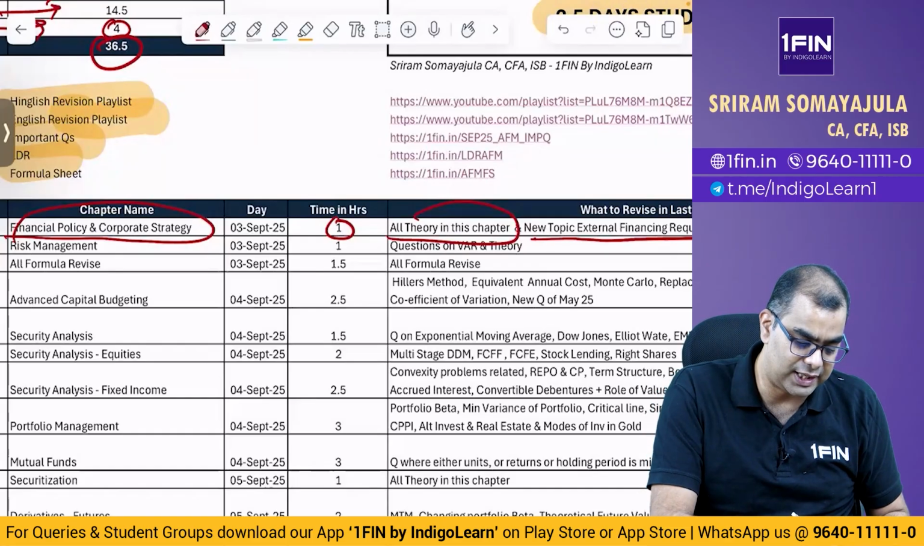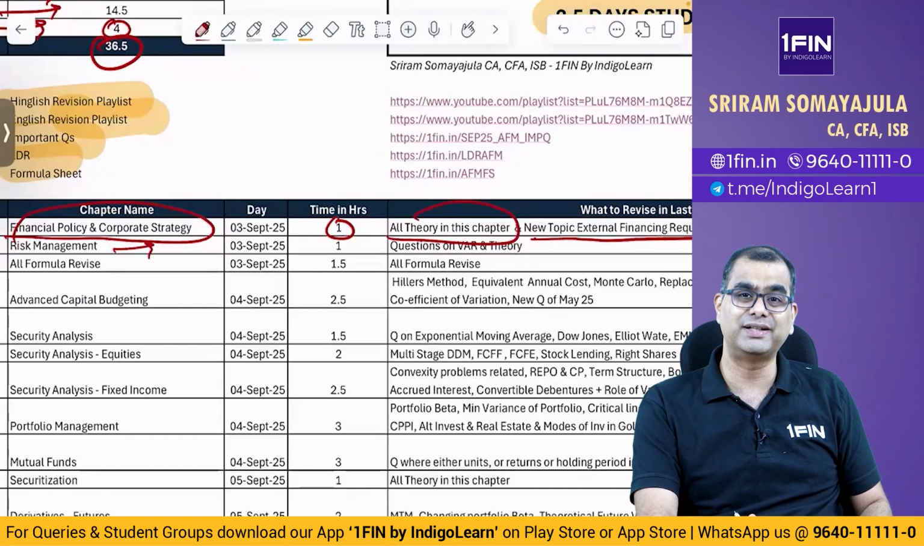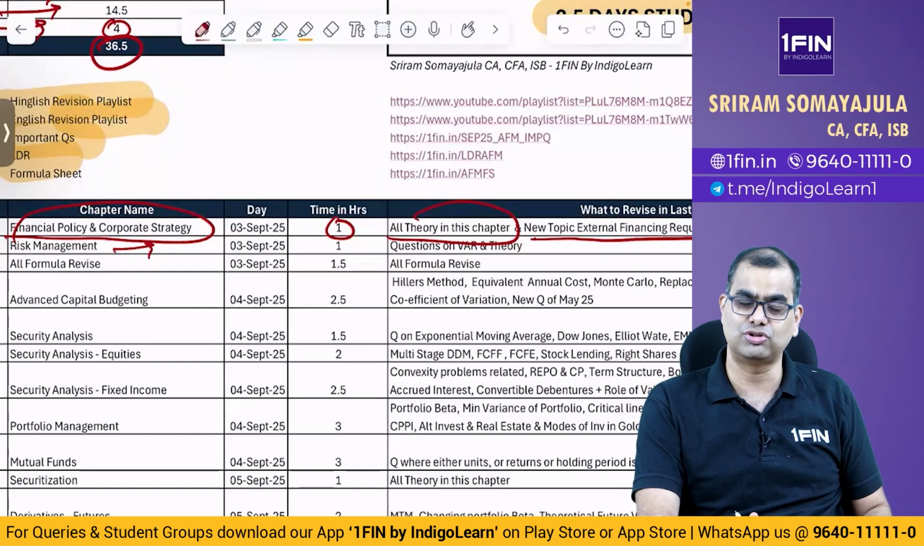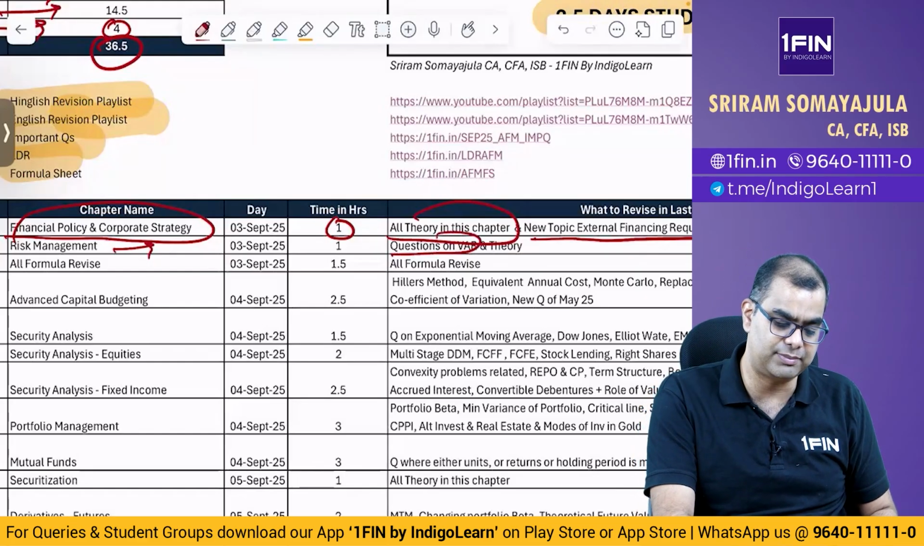Then once you do that, come to the risk management chapter. Now this chapter, there is a good element of theory, but there are some questions on VAR concept also. So please go through them. So questions on VAR and a lot of theory.